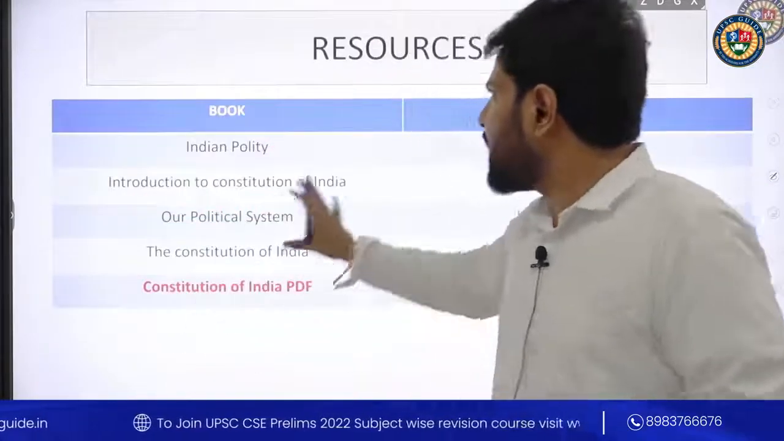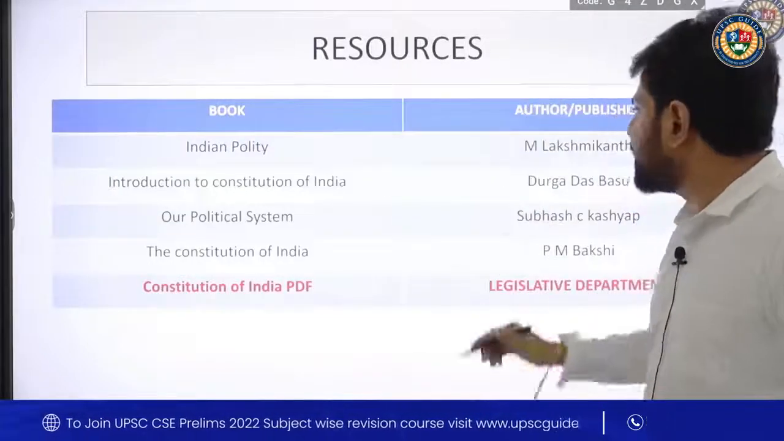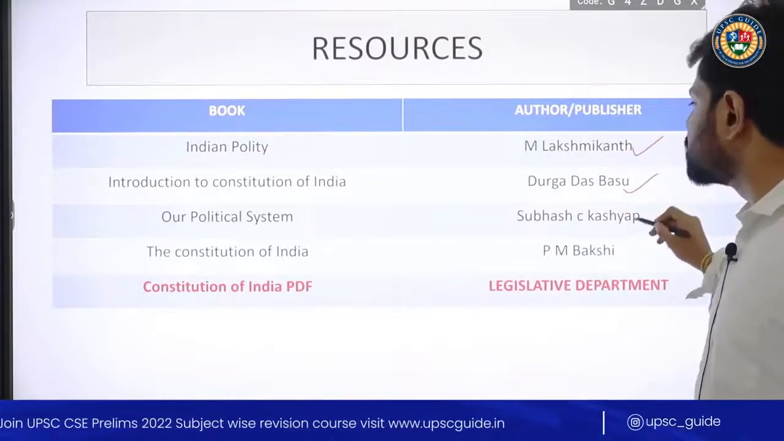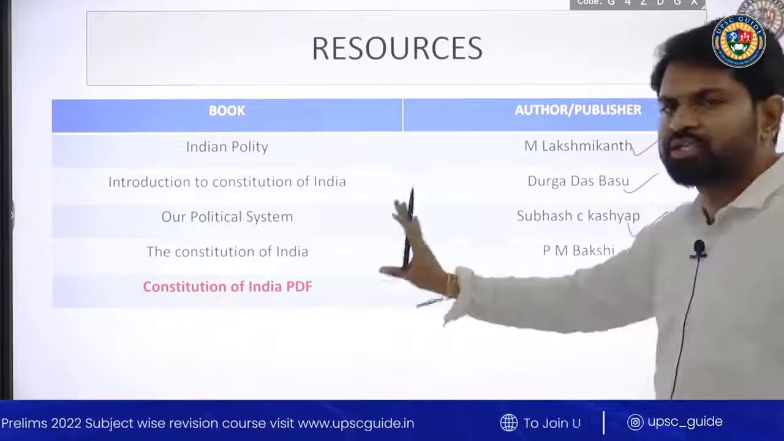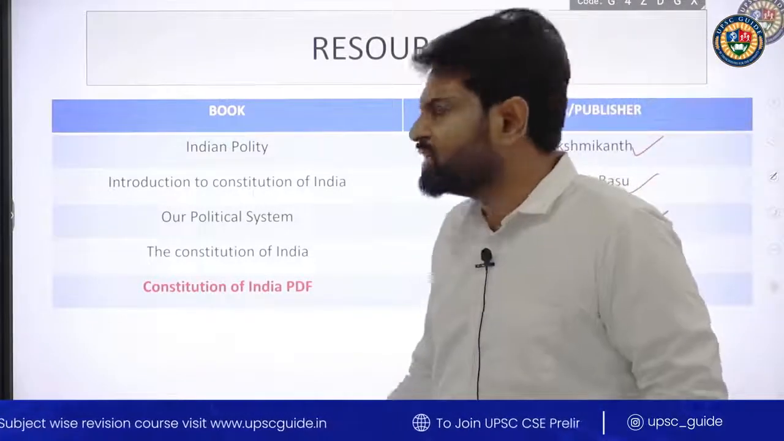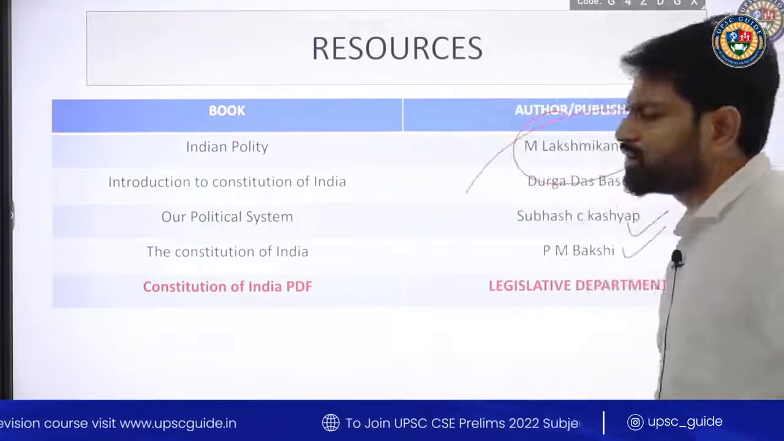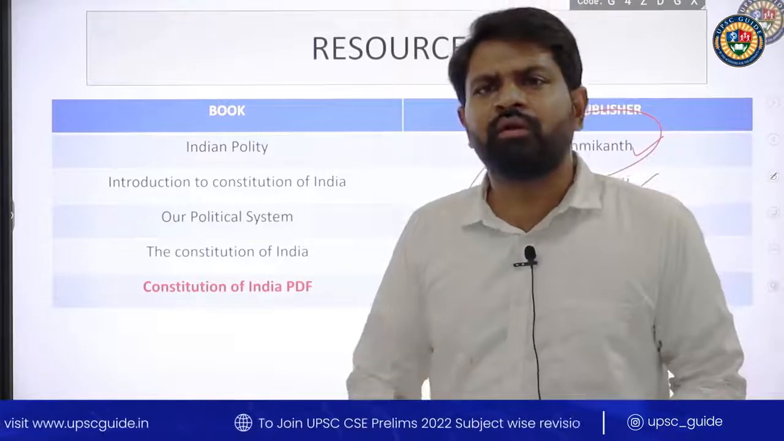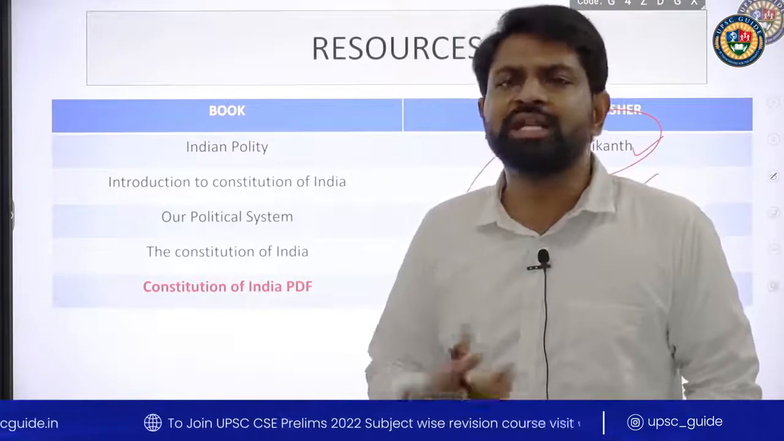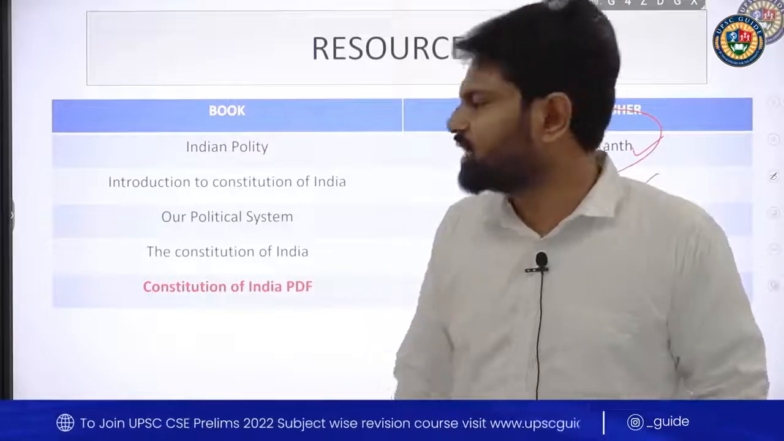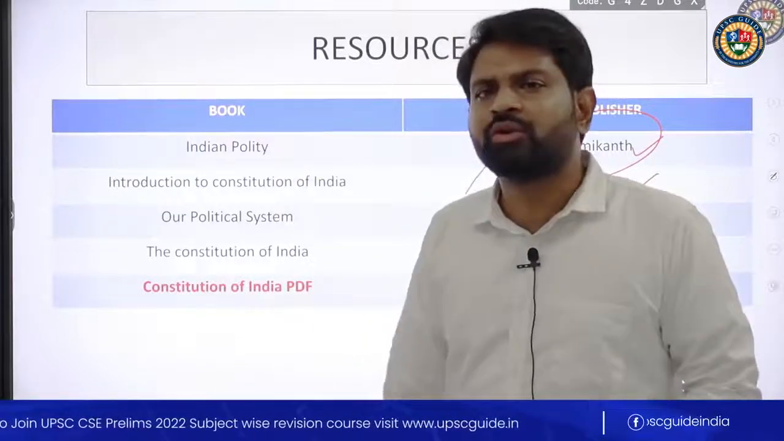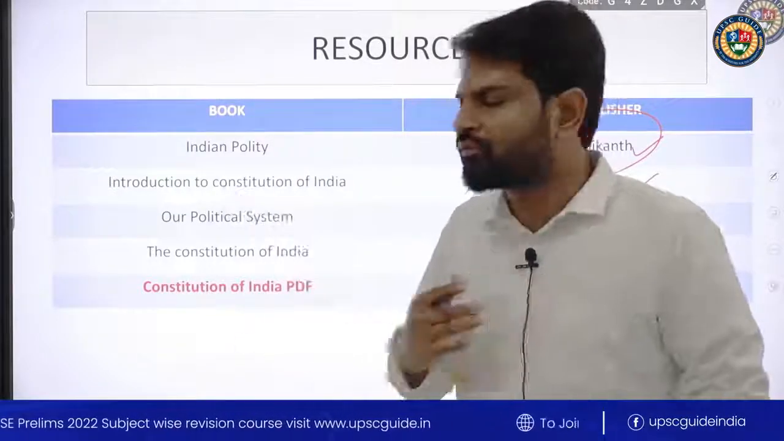And coming back to the general resources: Lakshmikant, D.D. Basu, Subhash Kashyap, P.M. Bakshi, all these books are there. I'll be asking you to read Lakshmikant selectively because that is your favorite book, and it is lucid, easy to understand, in simple language, right? That is the reason why I'll be asking you to read a few topics from this particular book.